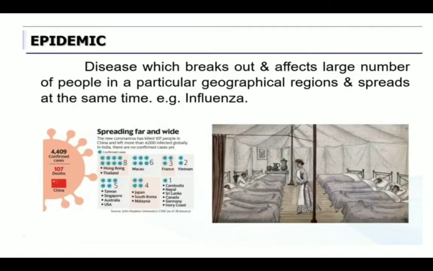Large numbers of people are affected in a certain geographical area, and it is spreading at the same time. Example, influenza. Influenza is a kind of flu. It will quickly transmit from one person to the other, and this will affect many people, right?